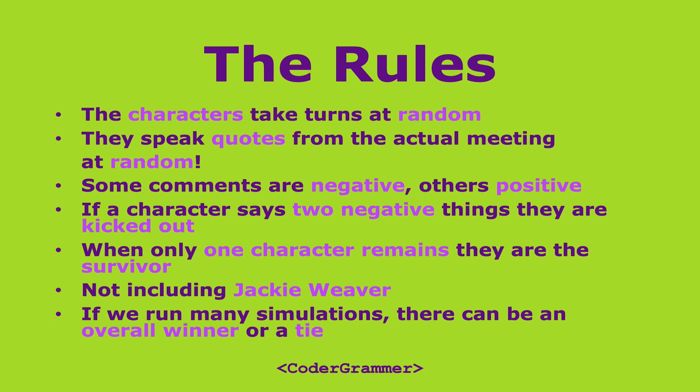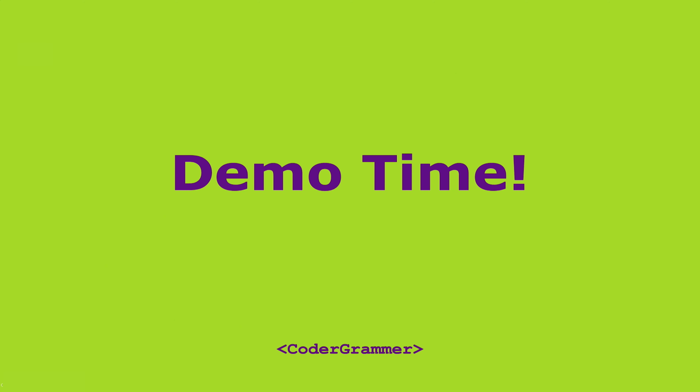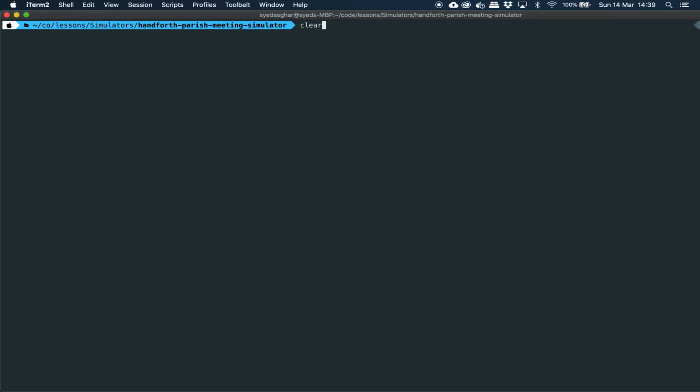If we run more than one simulation, there can be an overall winner or an overall survivor who survived the most number of meetings, or it can be a tie break if there's more than one person that survived the same number of meetings. And that's all the rules. Okay, now it's demo time. Okay, we can run it by simply typing this in and specifying the number of simulations that we want. We'll run one to start with and we'll say slow, so print the comment slowly, and let's kick it off and see what happens.